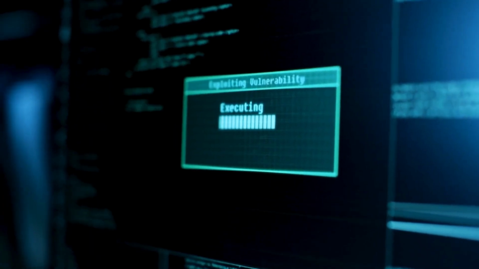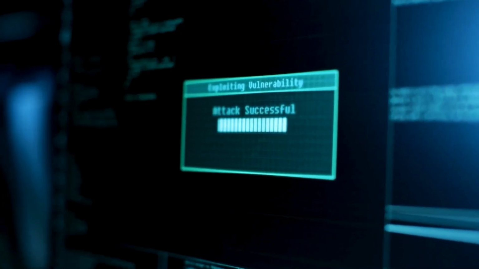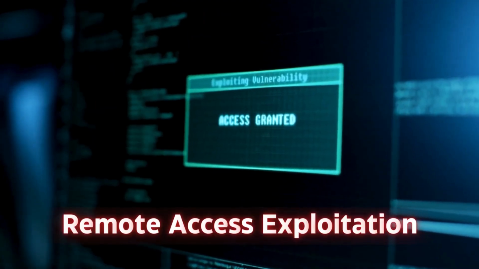Today, we're diving deep into one of the most dangerous threats to Android security: remote access exploitation.